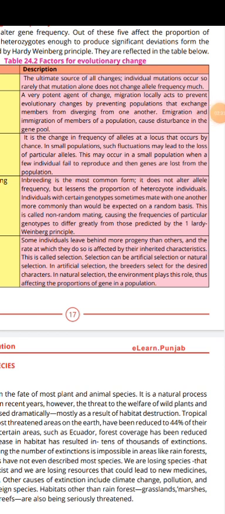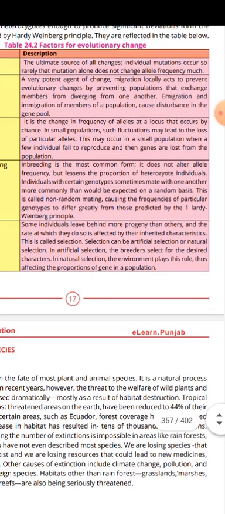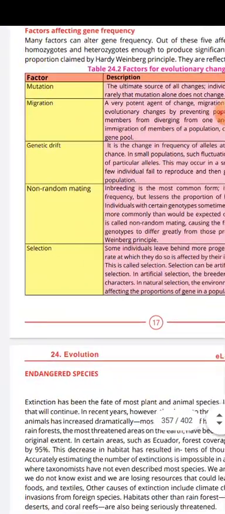Selection can be artificial selection and natural selection. In artificial selection, the breeders select for the desired characters. In natural selection, the environment plays the role, thus affecting the proportion of the genes in the population.